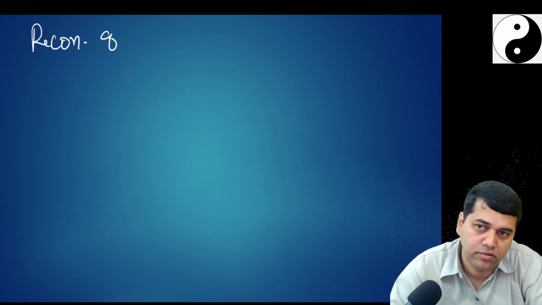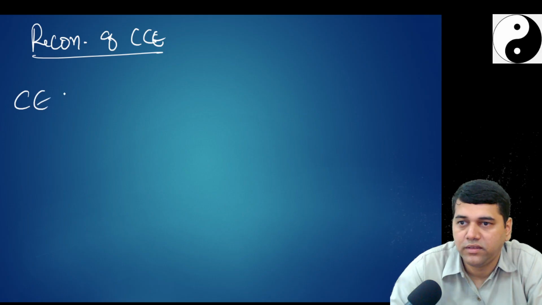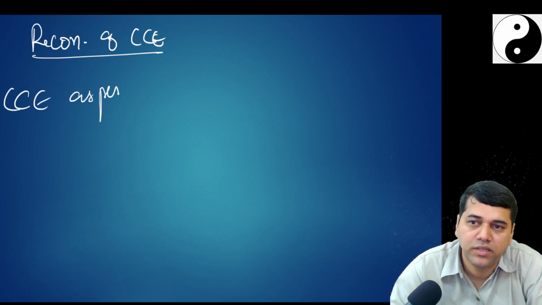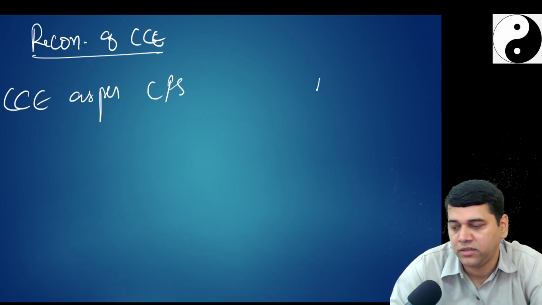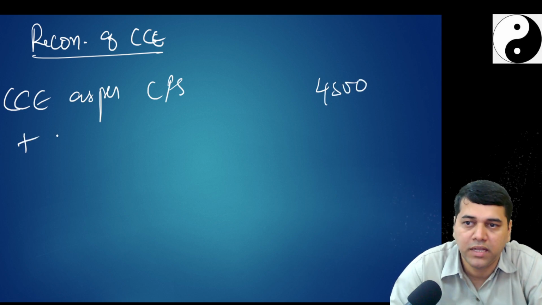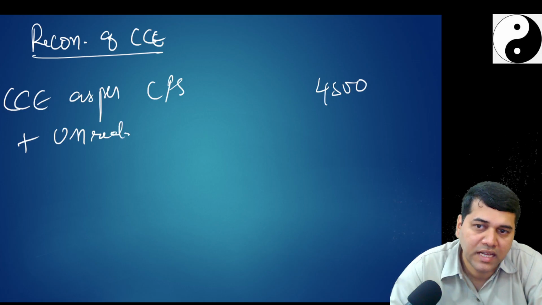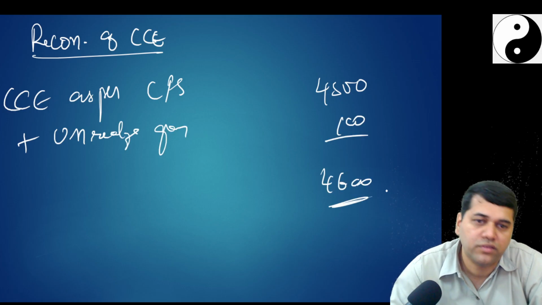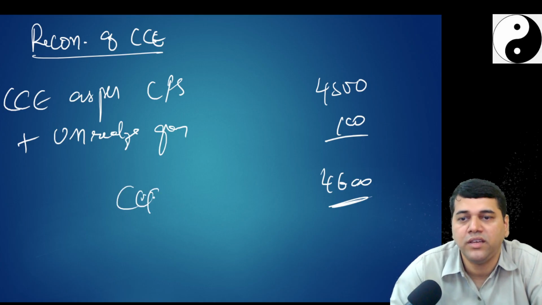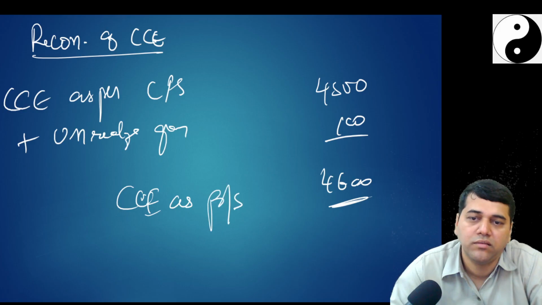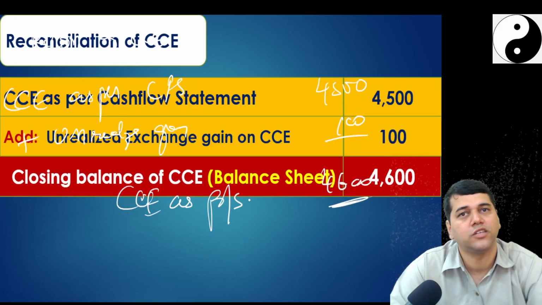Now prepare a reconciliation of CC. CC as per the cash flow statement, 4,500, plus unrealized gain 100, gives 4,600, CC as per balance sheet. Understood now?